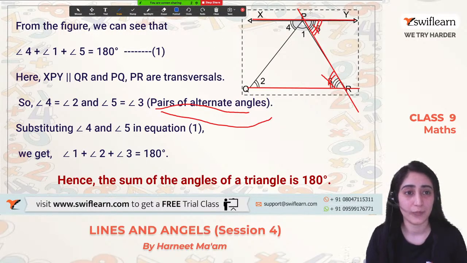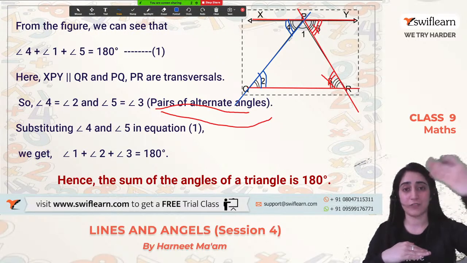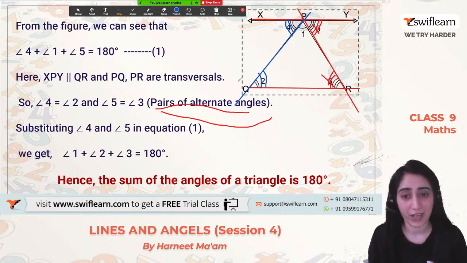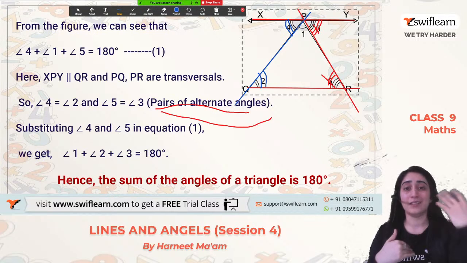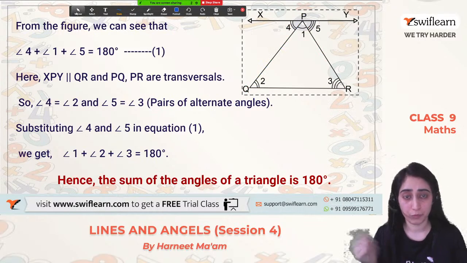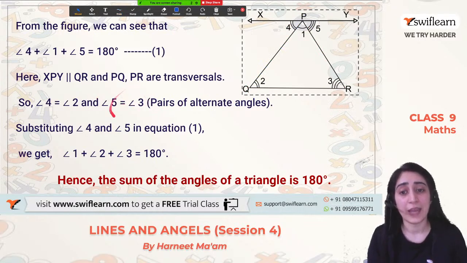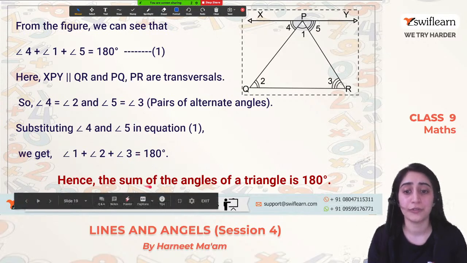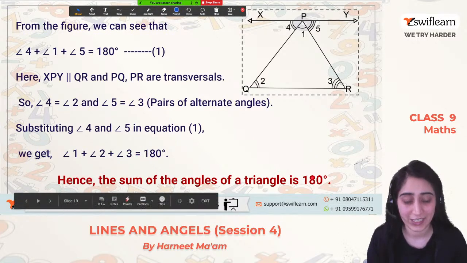So let me change the color. Now PQ is a transversal which is cutting at the points P and Q. So what is happening here? This angle number 4 and angle number 2 are what? Alternate angles. In the transversal, they are on the alternate sides, so that's why we call them alternate angles. And we know when the two lines are parallel, then the alternate angles are equal, right? So using the properties we have learned in the previous session, and putting in these values, we got to know that the sum of angles of a triangle is 180 degrees.